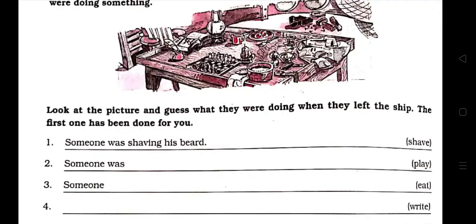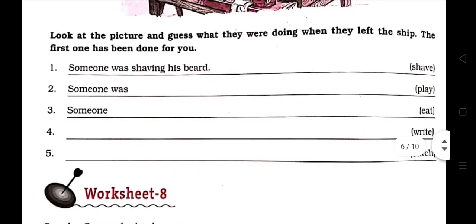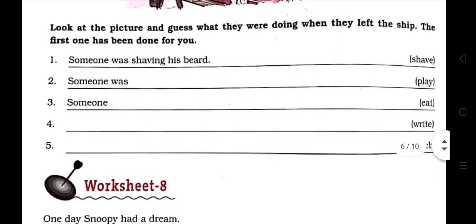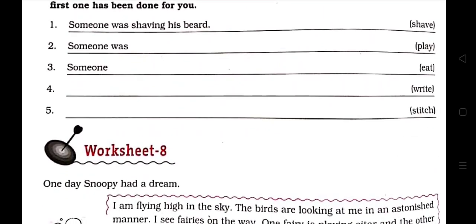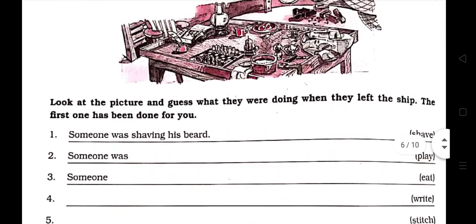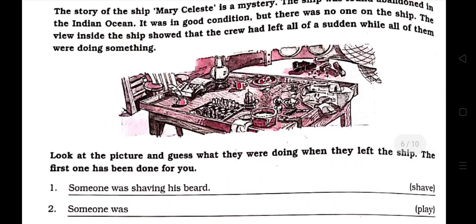That's why was will be used. And according to the word given in the bracket beside the blank, you have to write sentence, but always remember that you have to use was as a helping verb. Someone was eating, someone was writing, someone was stitching. And what he was eating, what he was writing, what he was stitching, you can find out from that picture.